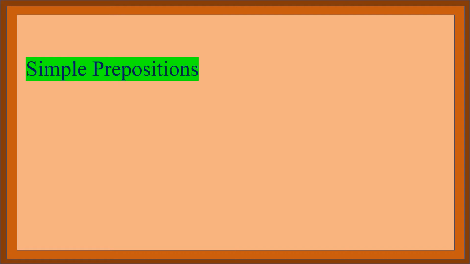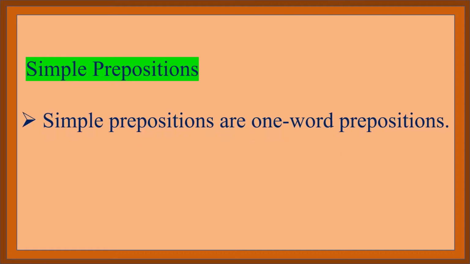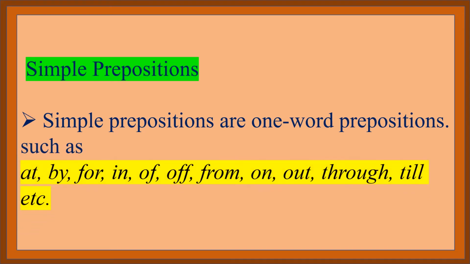Next, see the simple prepositions. Simple prepositions are one-word prepositions, such as at, by, for, in, of, from, on, out, through, till, etc. There are a lot of simple prepositions, which means a lot of one-word prepositions.